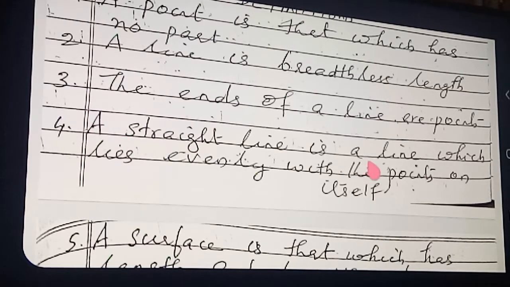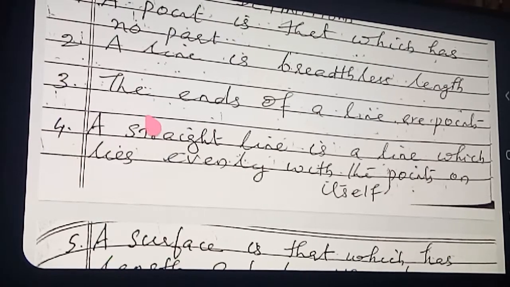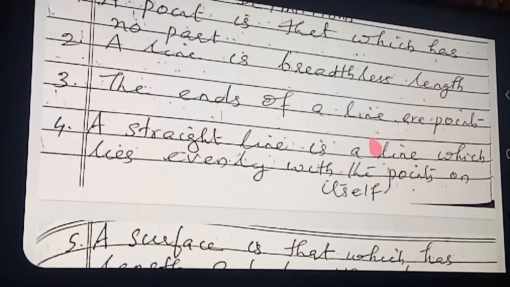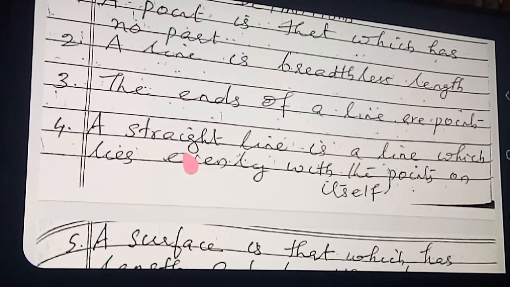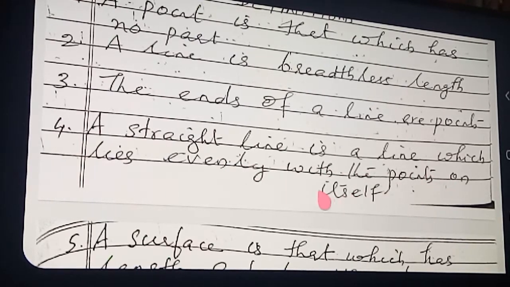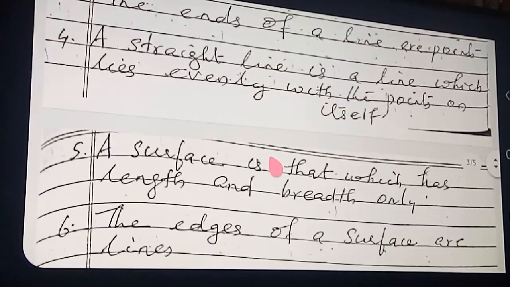A straight line is a line which lies evenly with the points on itself. Points, that is, all the points. So here one point, here one point, here one point, all points joining together, we are getting a line. A straight line is a line which lies evenly with the points on itself. So a straight line contains full of points only.